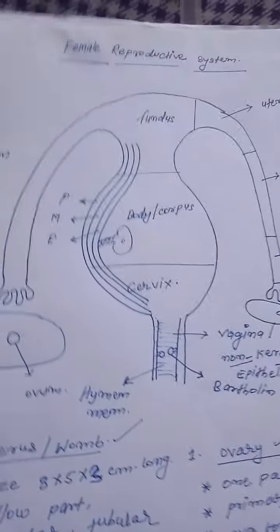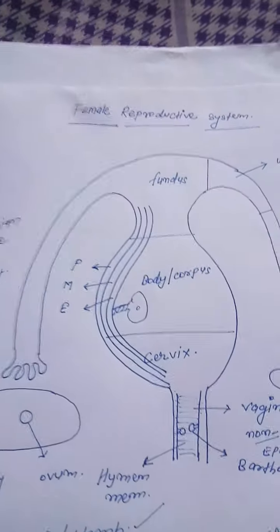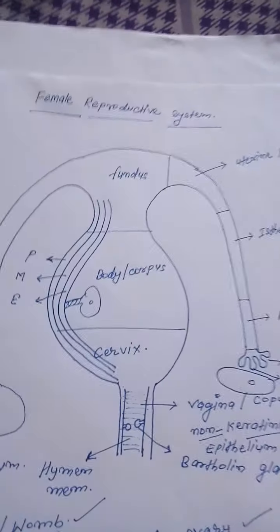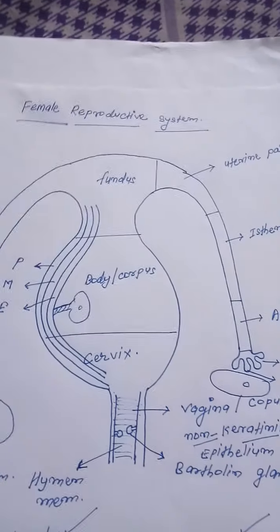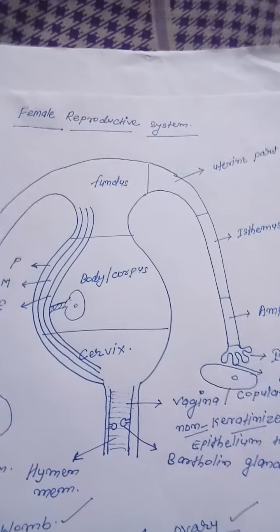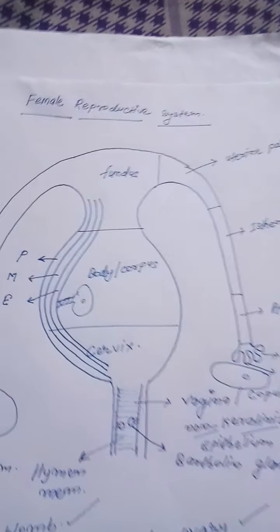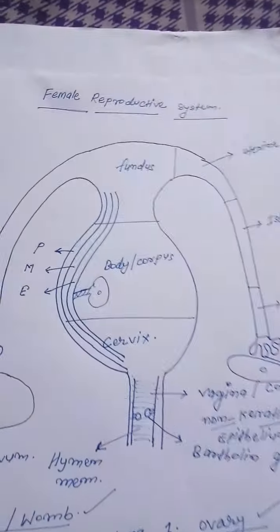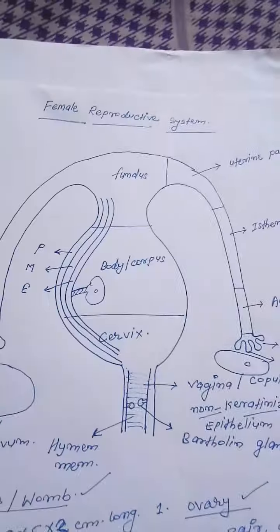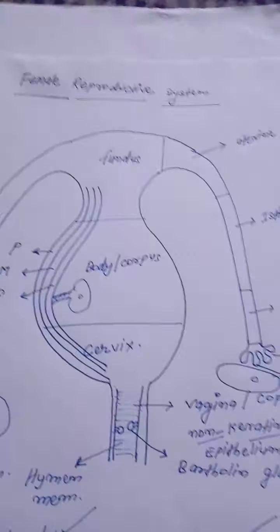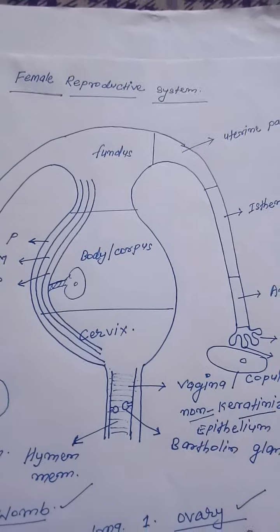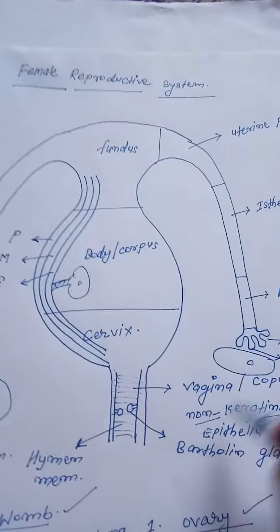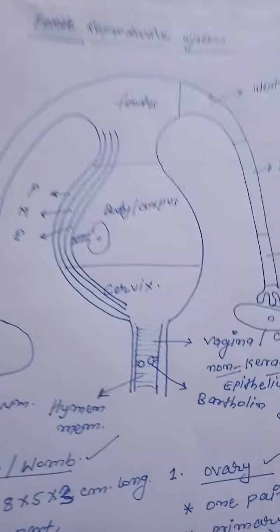So in this video I have discussed the female reproductive system in human beings in brief. Next I will discuss the ovary in detail in the next video.